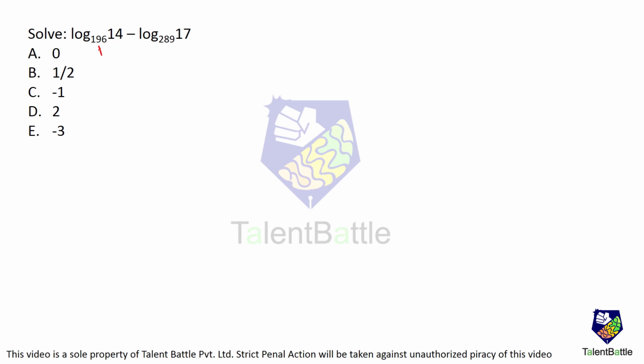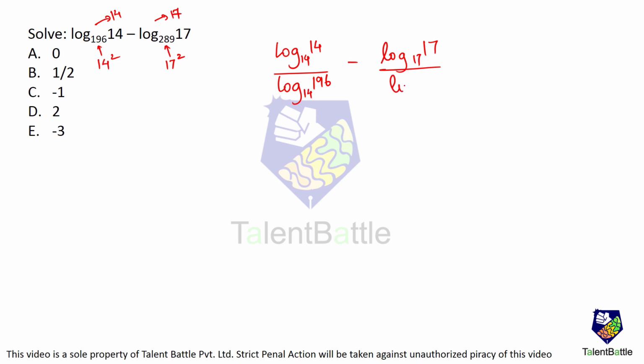Solve log of 14 to the base 196 minus log of 17 to the base 289. If you observe, 196 is 14 square, 289 is 17 square. Okay. So what we do over here is I'll convert this to base 14 and I'll convert this to base 17. That is going to make the answer very easy. Log of 14 to the base 14 divided by log of 196 to the base 14 minus log of 17 to the base 17 divided by log of 289, that is previous base, to the base 17.